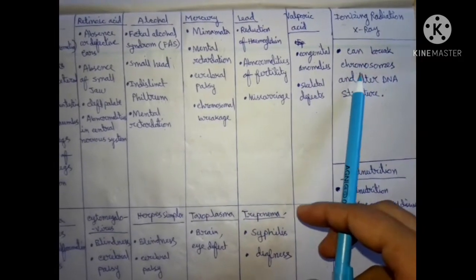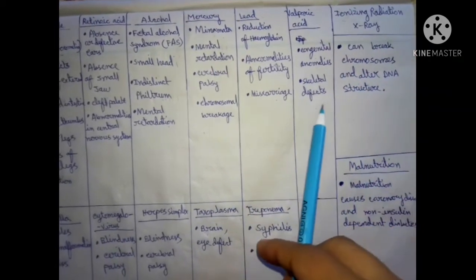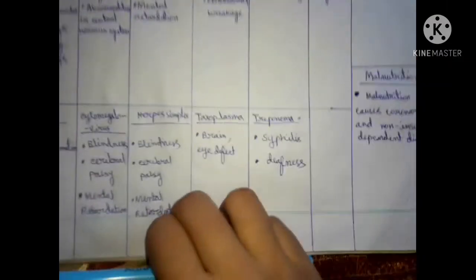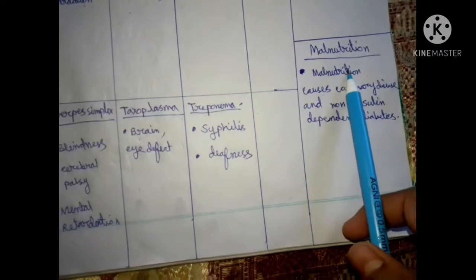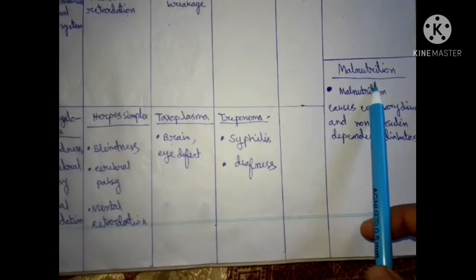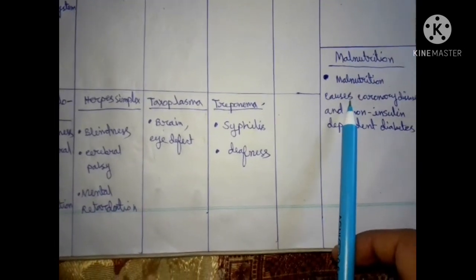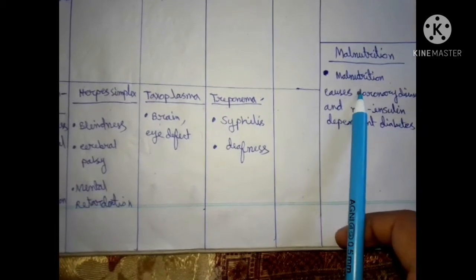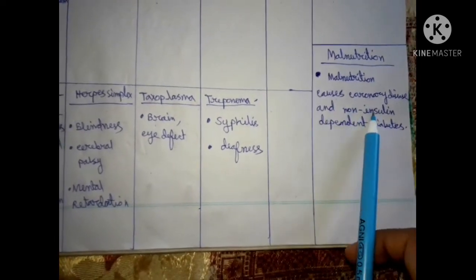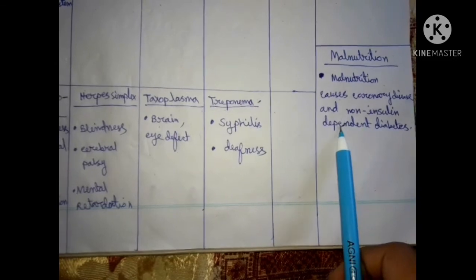It can break the chromosomes and alter DNA structure. Then you can see malnutrition. Malnutrition means lack of nutrition in the mother's body. If the mother is suffering from malnutrition, then it causes coronary disease and non-insulin dependent diabetes.